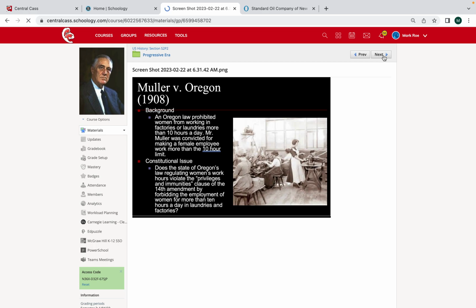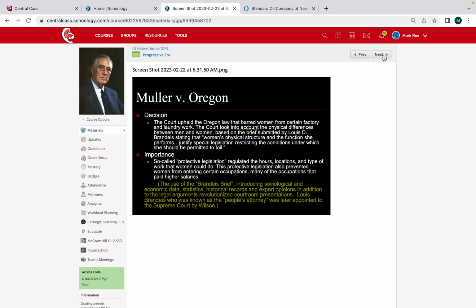But this time the Supreme Court is going to rule differently. The Supreme Court is going to rule that this Oregon law is a good law, that the state of Oregon had the power to place regulations on how many hours a day women could work in these laundries. I know it says in the decision that the court takes into account a so-called physical difference between men and women, and that a law limiting the number of hours in a day that a female could work might have been more beneficial because of the biological differences between females and males.